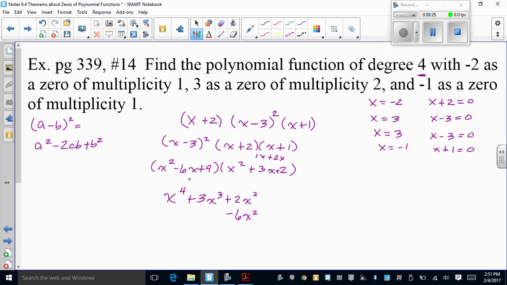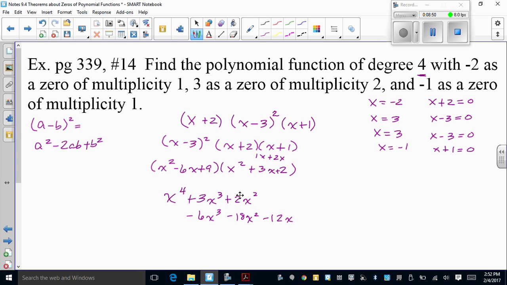-6 times x squared gives me a -6x squared. Oops, that should have been cubed. I just caught it. Try again. -6x times x squared is -6x cubed. -6x times positive 3x gives me -18x squared. And -6x times 2 is -12x.